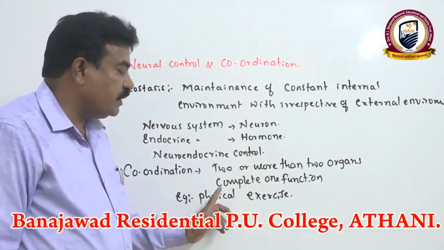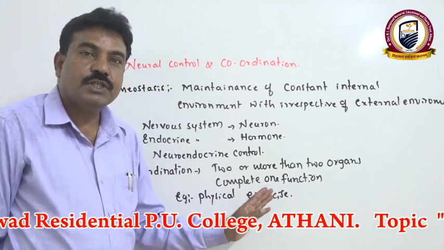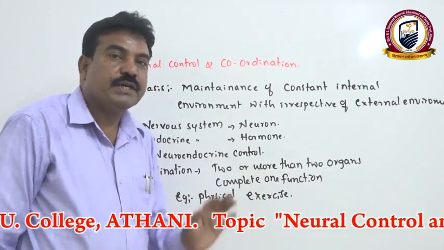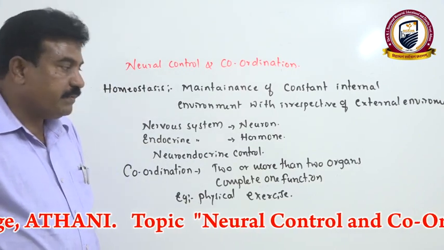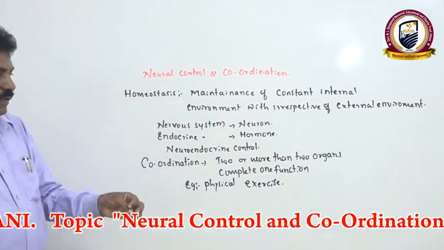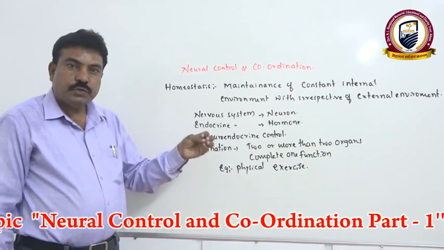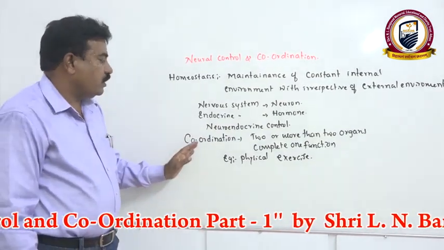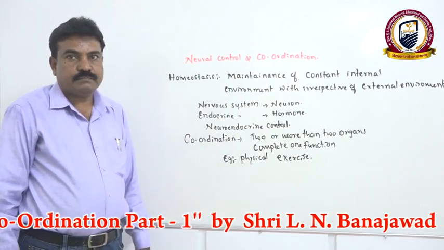Altogether, one process takes place in a coordinated pattern. In such a way, when more than one organ system or organs together complete a particular function, we call it coordination.